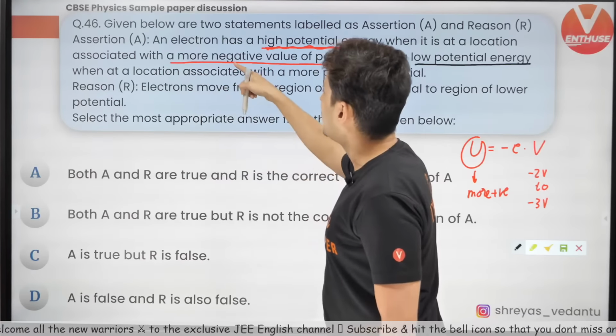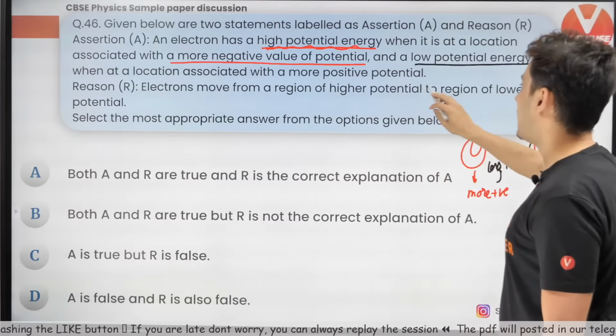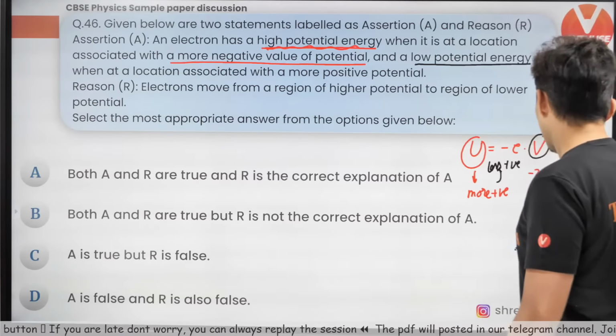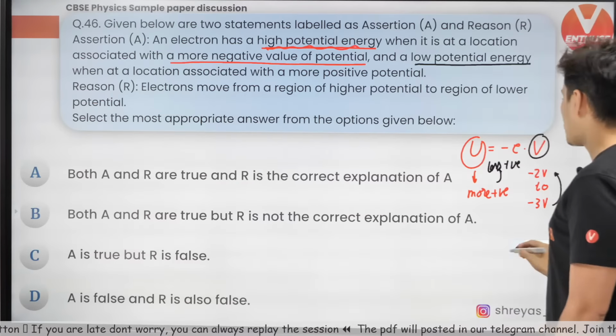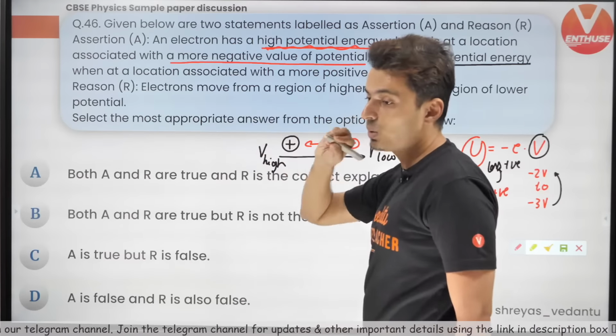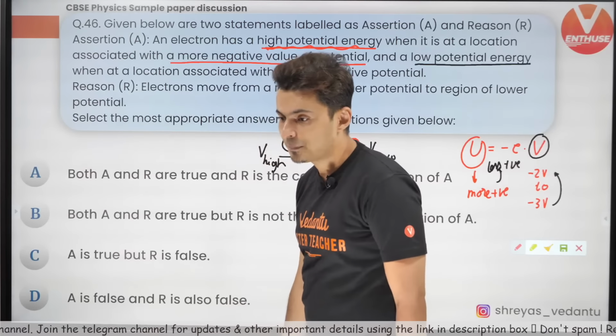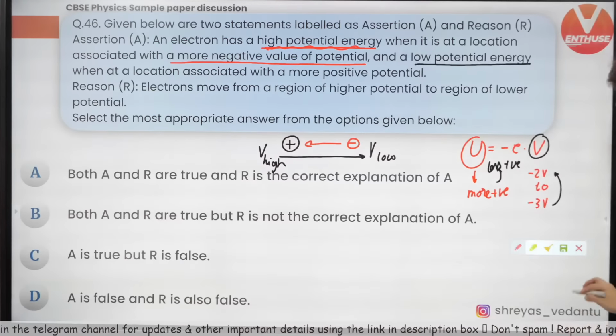Definitely, that is correct. And the reason electrons move from high potential energy to low potential. Positive charges always go from high potential to low potential energy. But negative charges, remember, go from low potential to high potential. Keep this in mind. So A is true. Electrons move from high potential to low potential, that is wrong. That is obviously wrong. Electrons go from low potential to high potential. Yes, keep that in mind.